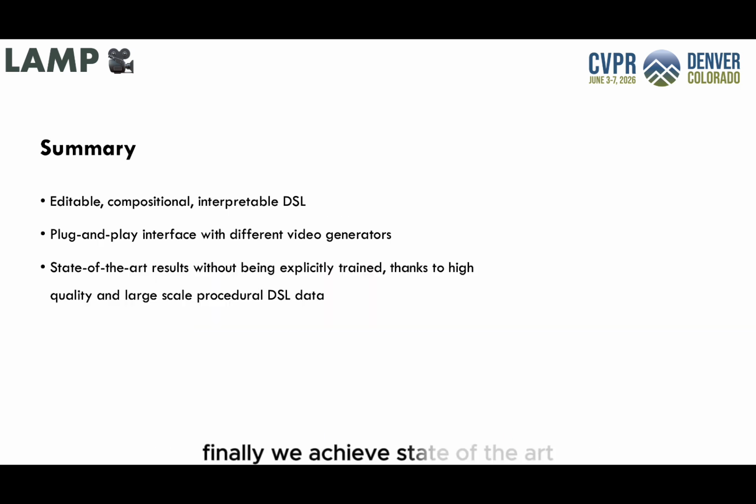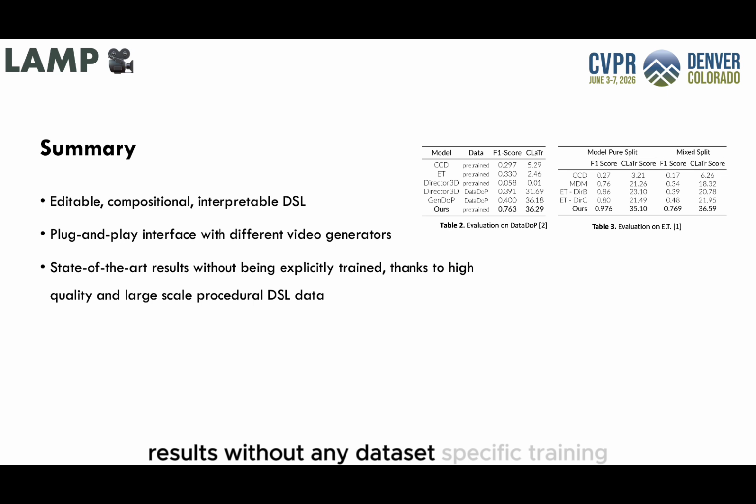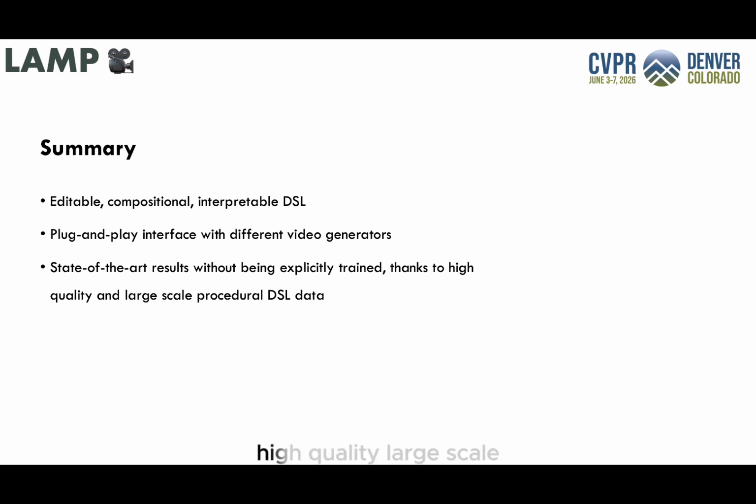Finally, we achieve state-of-the-art results without any dataset-specific training. This strong generalization is made possible by our new high-quality, large-scale procedural dataset of 400K text motion pairs, which effectively teaches the LLM the fundamental grammar of cinematic motion.